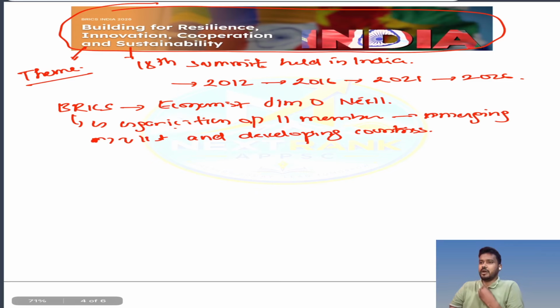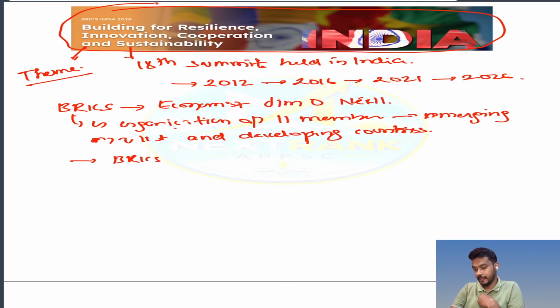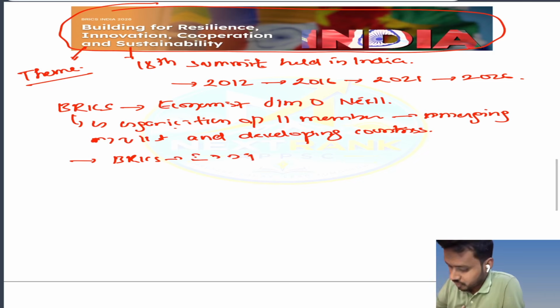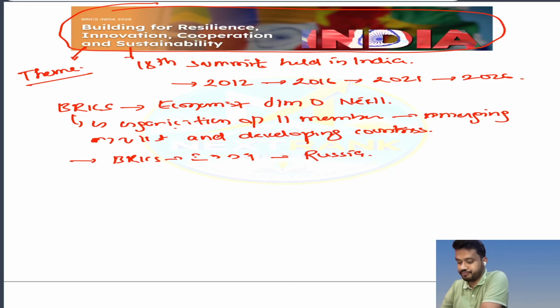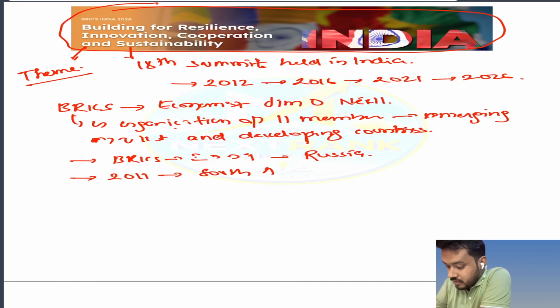ठीक है. नाउ द फर्स्ट ब्रिक्स समिट हेल्ड इन 2009 in Russia. ठीक है. Then it was expanded in 2011. It was first time expanded and South Africa was included. Then it was further expanded in 2024.